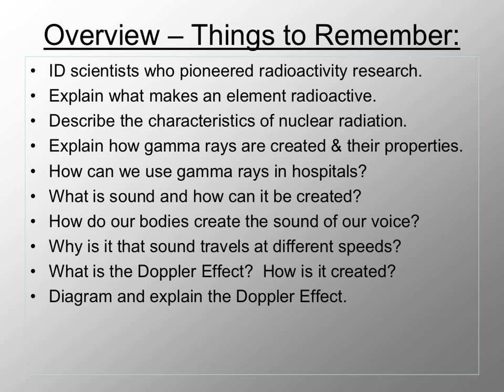Let's take a moment to overview some of the things you need to remember, like the scientists who pioneered radioactivity and research. Explain some elements that are radioactive and why they're radioactive. Describe characteristics of nuclear radiation. How are gamma rays created, what are their properties, and how can they harm us and give us cancer, yet we use gamma rays to treat cancer.